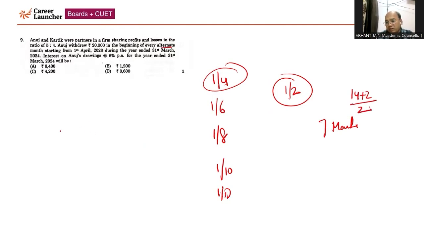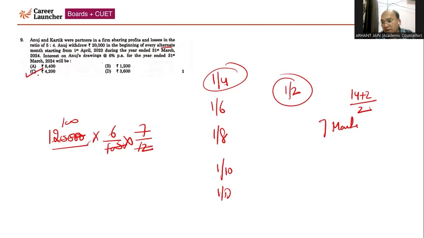So 20,000 into 6, because 6 times he has withdrawn throughout the year on the basis of alternate months. So 1 lakh 20. The rate of interest is 6%, and we will calculate the interest for 7 months, right? So accordingly, we will solve this. This will come 100 rupees. 100 multiplied by 6 multiplied by 7. Consequently, it will come 4,200. So option C will be the correct answer.